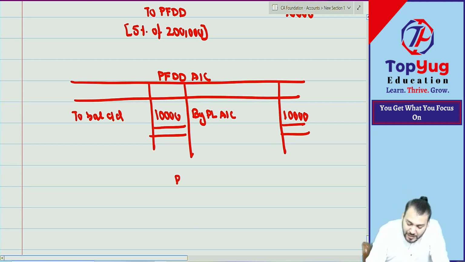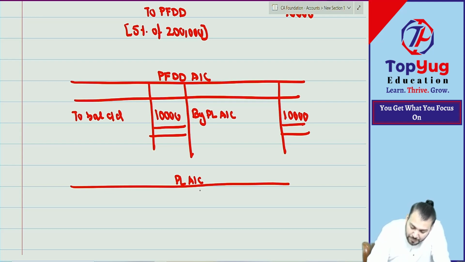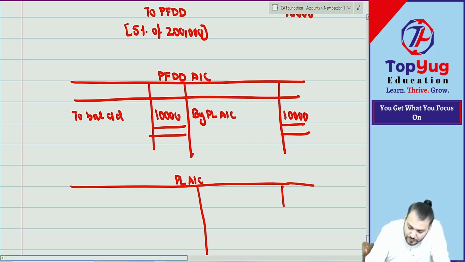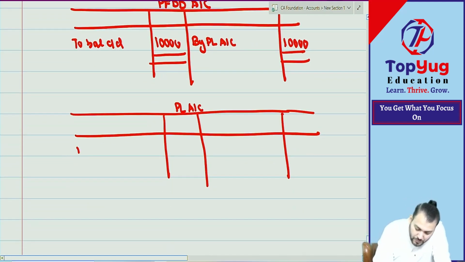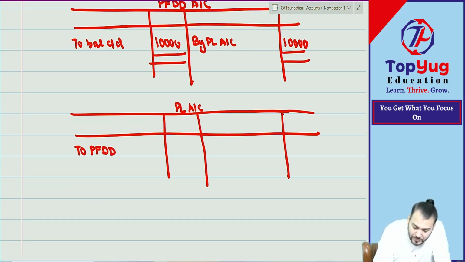Then we'll prepare one PL account. But in the PL account what do we write down? To provision for doubtful debt. To provision for doubtful debt. How much? 10,000.